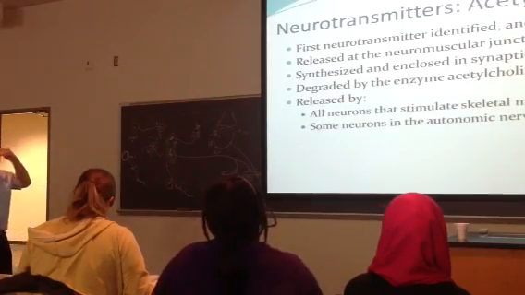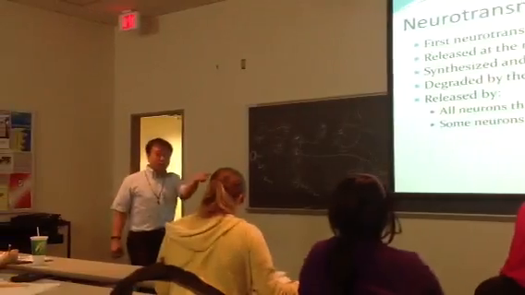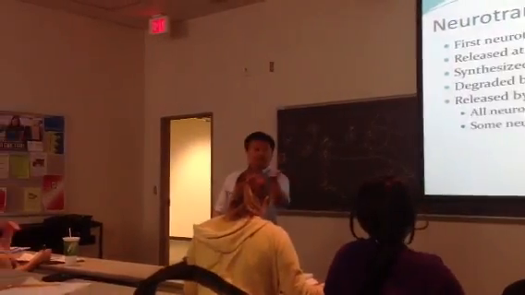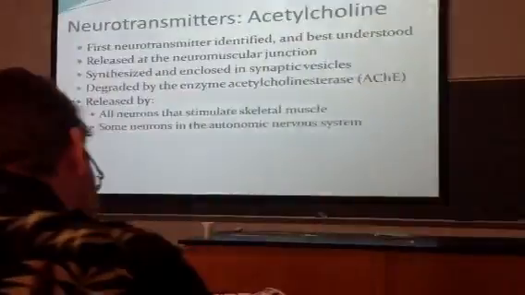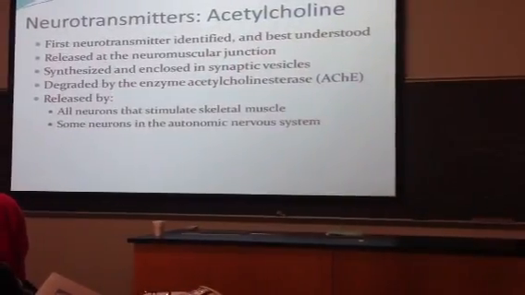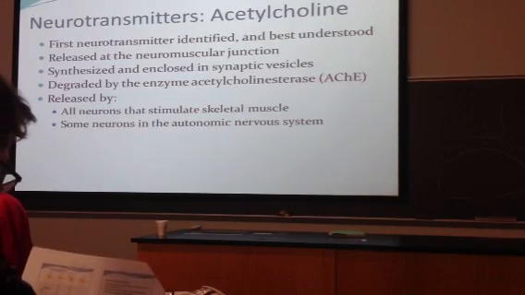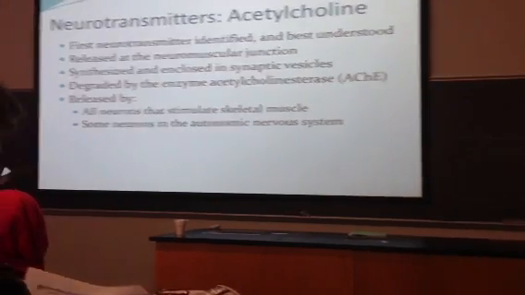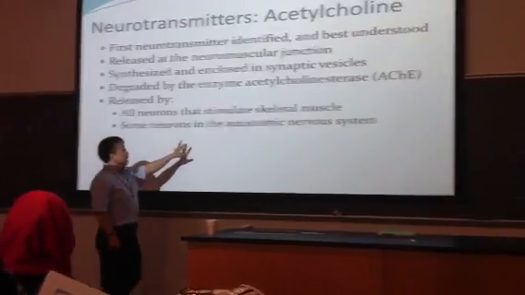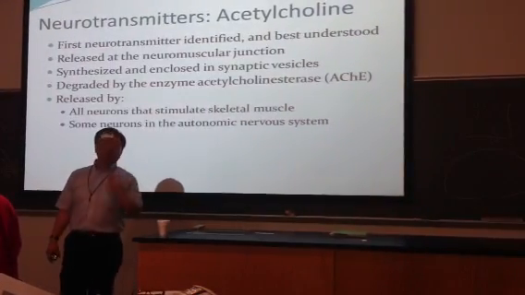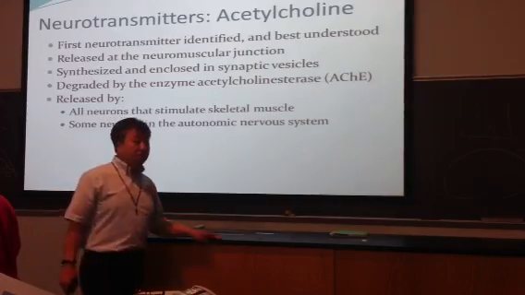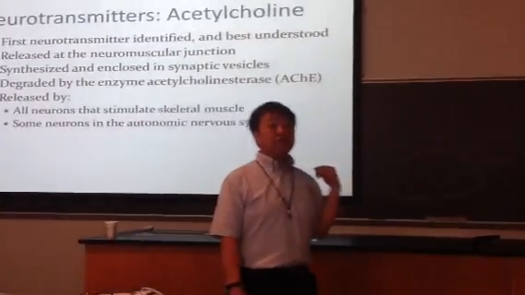Where in the body do you see acetylcholine? Remember, you learned some already. The neuromuscular junction. It mediates between the motor neuron and the skeletal muscle. It is released by exocytosis. We learned that. The major enzyme that removes this neurotransmitter, we learned about in the interaction, is acetylcholinesterase. Okay? Where is it found in the body? Skeletal muscle we know already. We also learned that the majority of the neurons in the autonomic system also use acetylcholine as well. And you will learn later in AP2 that it is a neurotransmitter that actually slows things down.